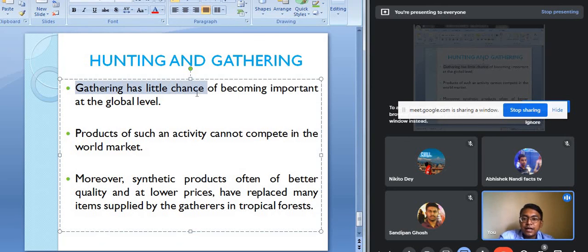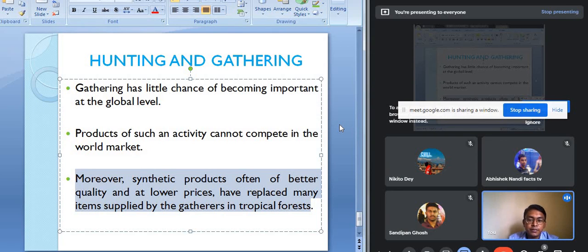So gathering has little chance of becoming important at the global level. The gathering economy activity has very little chance of becoming an important economic activity at the global level, because the products of such an activity cannot compete in the world market. Moreover, the synthetic products, often of better quality and at lower prices, have replaced many items supplied by the gatherers in the tropical areas. The synthetic products available in the market are of far better quality and are available at a cheaper price.